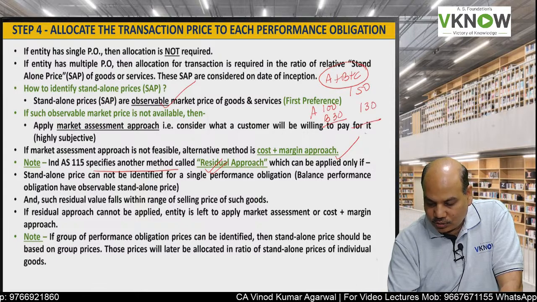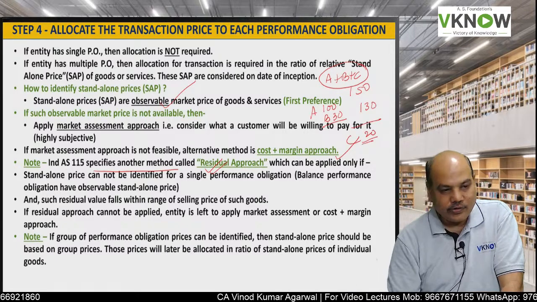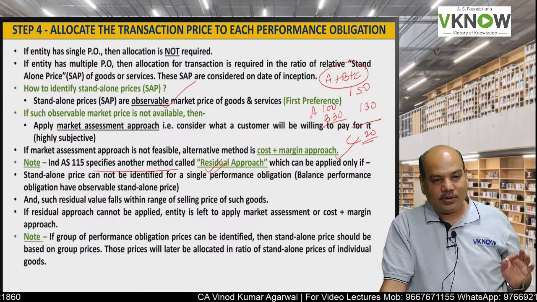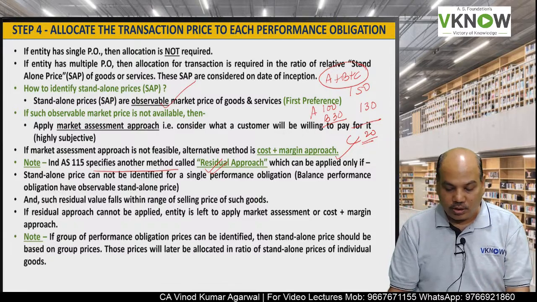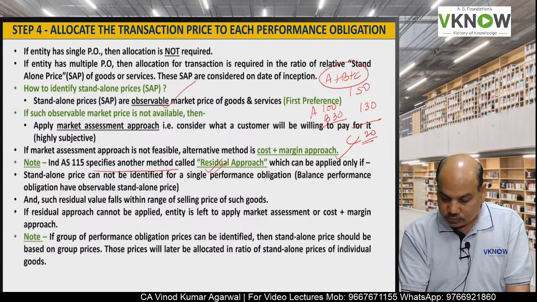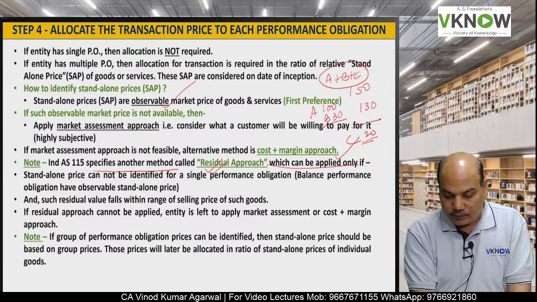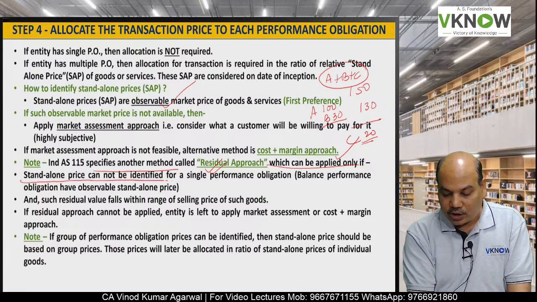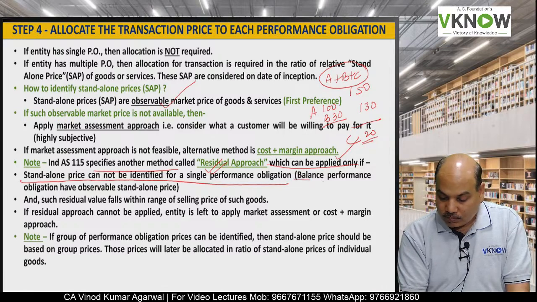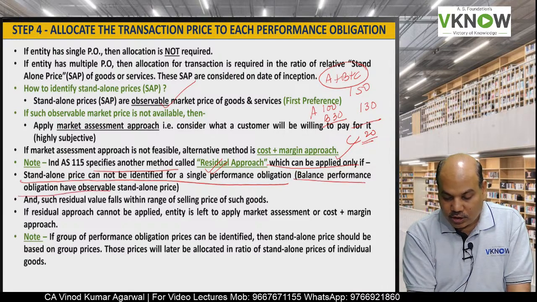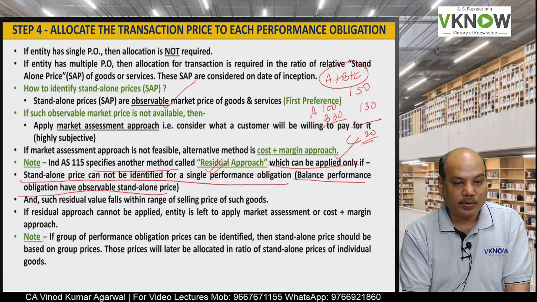So what we can do, we can allocate C 20 rupees. That is called residual approach. But here there is a small condition which can be applied only if standalone price cannot be identified for a single performance obligation. Balance performance obligations have observable standalone price.